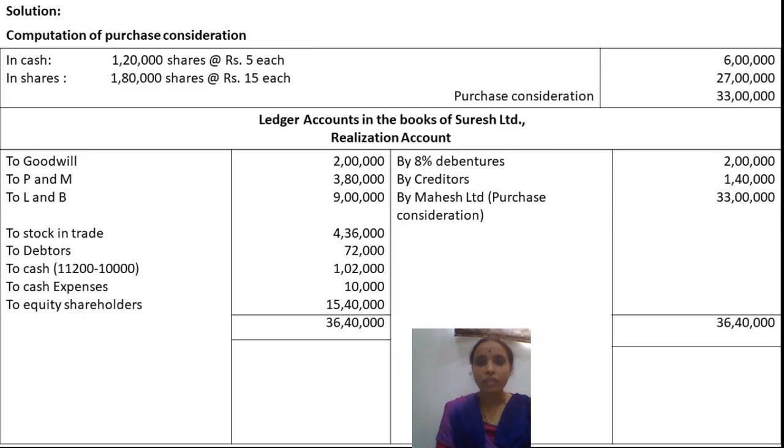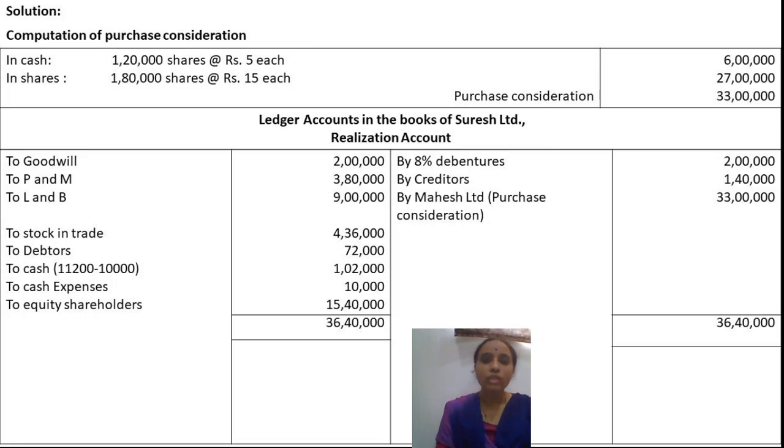On the credit side we have taken creditors 1 lakh 40, because in order to close it, since it has a credit balance, we need to debit. So usually the journal entry is like this: 8% debentures 2 lakh, creditors account debtor 1 lakh 40, to realization account. Hence we have posted in the realization account and taken on the credit side. By purchase consideration from Mahesh Limited, we have calculated 33 lakhs in the working note.